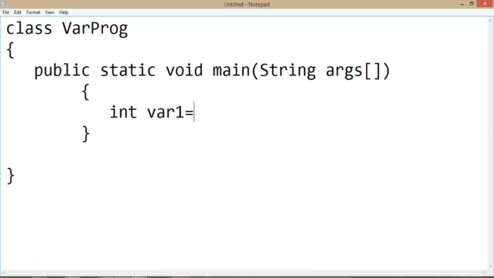Variable name should not start with the integer values. There are naming conventions for the variables also. It should start with a small letter. You can use the dollar or underscore. You cannot use other special symbols to declare the variable. You can use integer and underscore like this. Okay. So we'll declare all the variables.